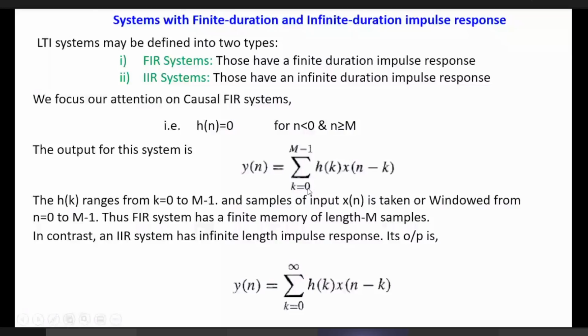h[n] is valid, that I told, from n equal to 0 to n equal to M. It is n less than or equal to M. Let me correct it.